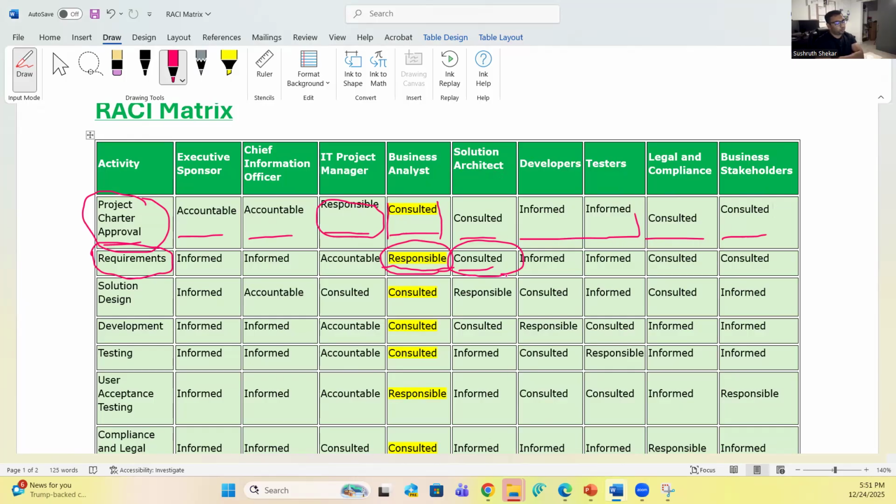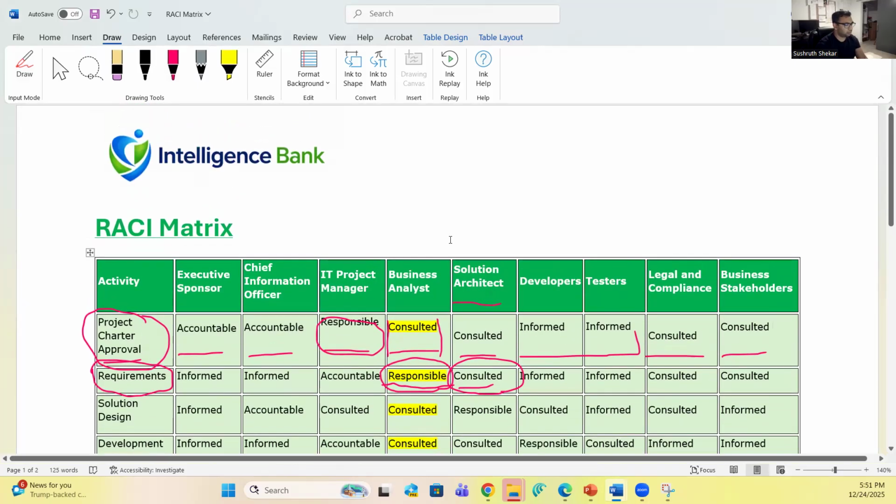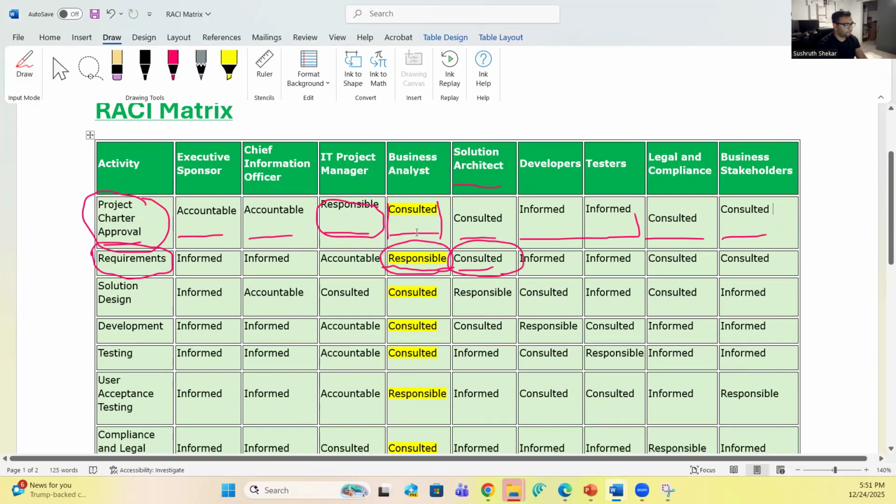We should be able to, from that Social Security Administration database, pull up the credit score of a customer or of a potential customer. And we need to be able to see it in Intelligence Bank's user interface, right? Is it possible or is it not possible?